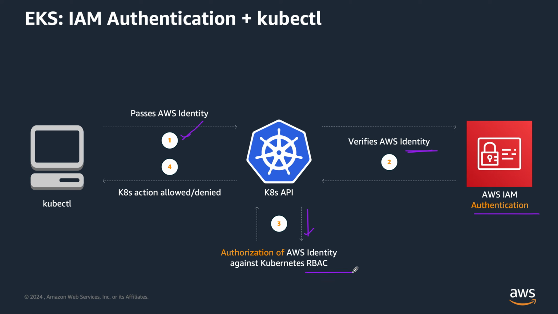RBAC permissions are defined inside your Kubernetes cluster, right? Once it is authenticated and authorized, of course, the Kubernetes API approves or denies the request and sends the results back, right? So once your user identity has been authenticated by the IAM service, the Kube API server reads the aws-auth config map in the kube-system namespace, right?